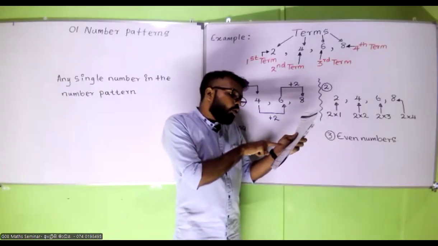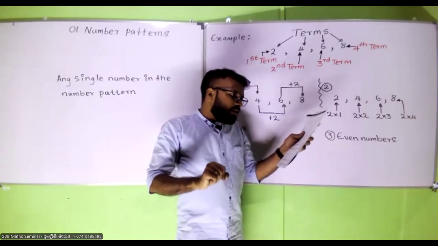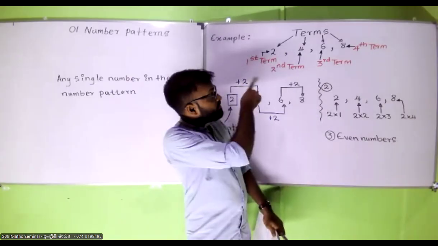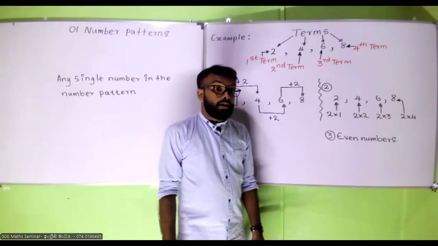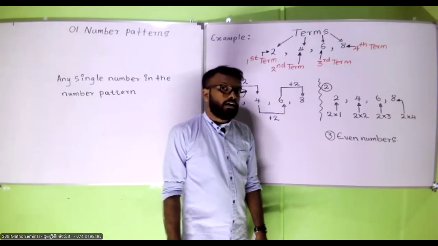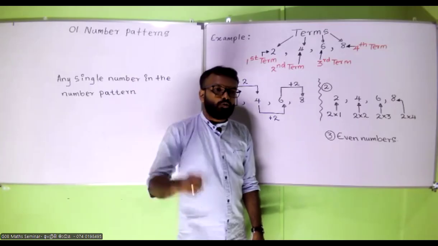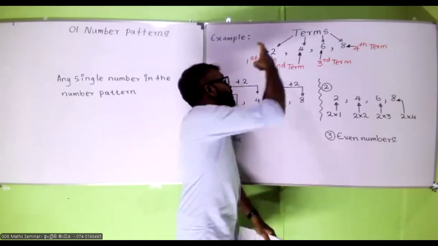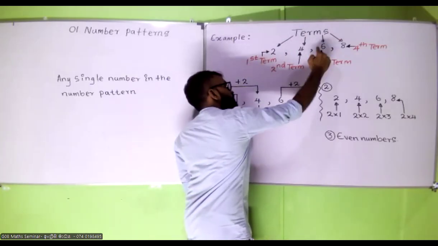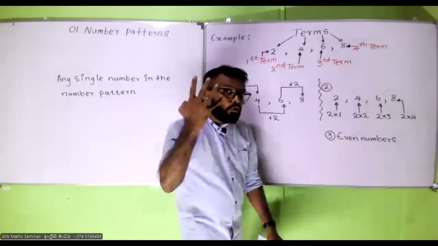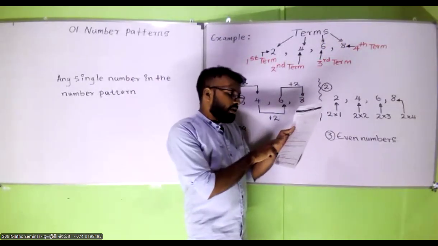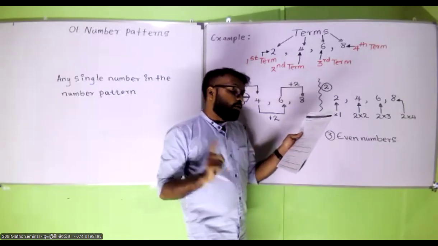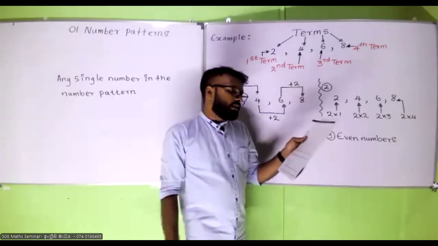Then, how many terms are there in the above number pattern? You can fill the blanks. 1, 2, 3, 4 terms. There are 4 terms. So, you have to write: 4 terms are there.